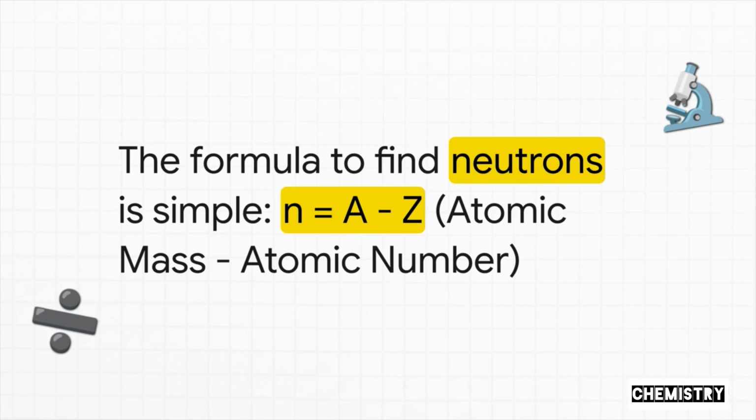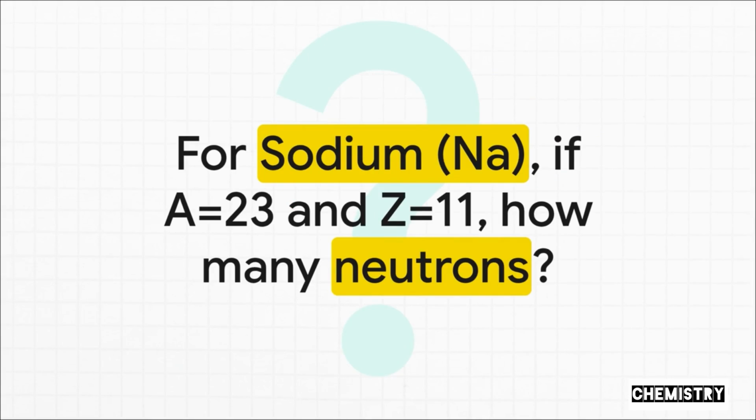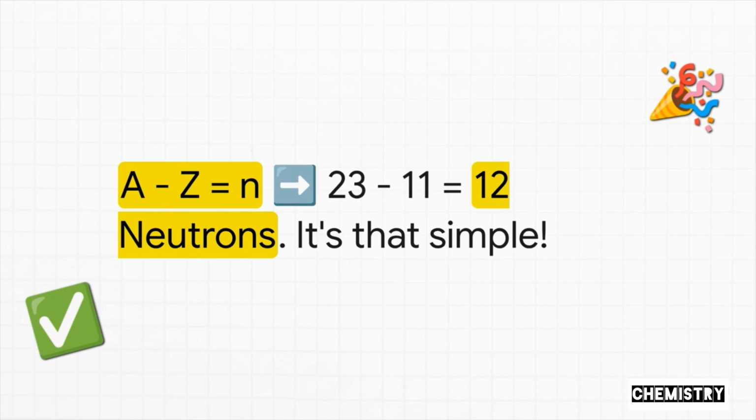Okay, so we know how to find the number of protons, right? We just look at Z. But what about the neutrons? How do we figure that out? Well, there's a super simple formula for it. The number of neutrons is just the atomic mass, A, minus the atomic number, Z. So, let's do a quick one together. For sodium, Na, we know A is 23 and Z is 11. So, how many neutrons does it have? Go on, use the formula. Did you get it? It's 23 minus 11, which equals 12. That's right, a sodium atom has 12 neutrons. See? I told you it was simple.